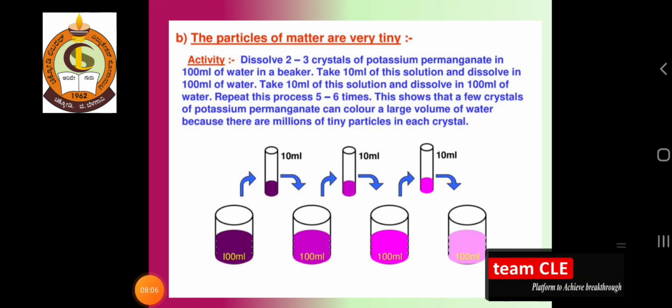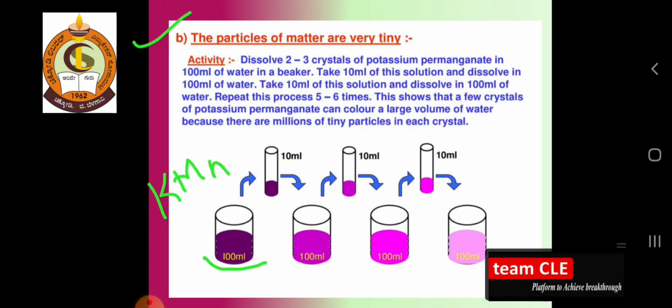The next concept is that the particles of matter are very tiny. Already we have discussed that they are so tiny that we cannot see them with the naked eye. Here is another activity to understand this. Dissolve 2 to 3 crystals of potassium permanganate, KMnO4, in 100 ml of water in a beaker, and take 10 ml of this solution and dissolve it in another 100 ml of water.